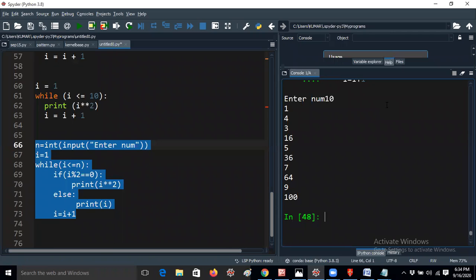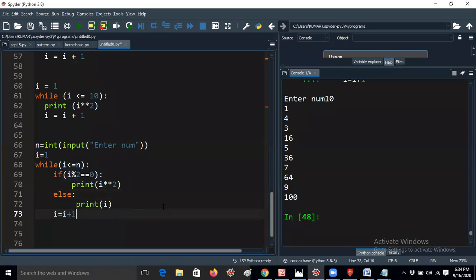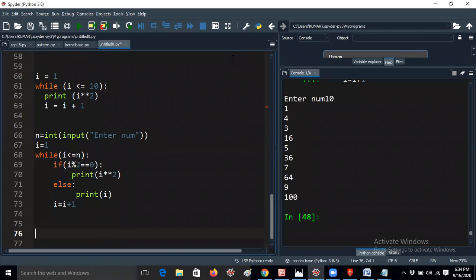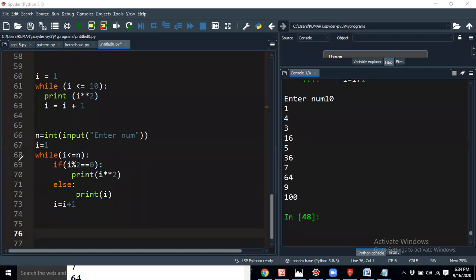Okay. So now tell me, is programming easy? Programming is dead easy. Okay. I'm just giving a simple example. If any students are not familiar, just see the program. This is the concept of checking from 1 to 10, or whatever number you are entering. Why am I giving this? Because whenever I tell about the if condition, I told so many examples to check whether the given number is even or odd. So if the number is divisible by 2, it will get 0 remainder. Then that number is an even number.